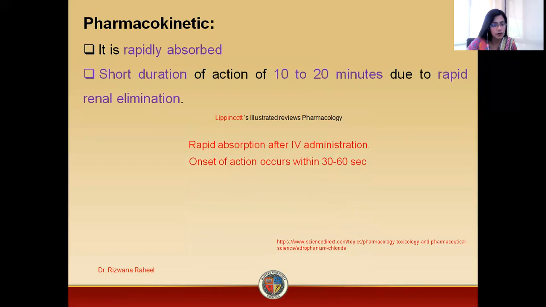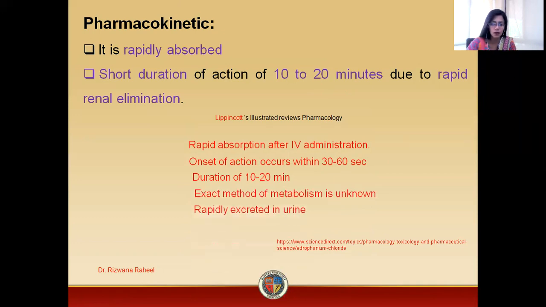Onset of action occurs within 30 to 60 seconds, so there is rapid onset of action, but the duration of action is 10 to 20 minutes. The exact mechanism of metabolism is unknown, but there is rapid excretion or elimination of the drug from the body. Half-life of the drug is 1.8 hours.